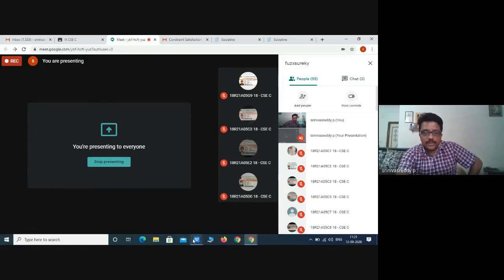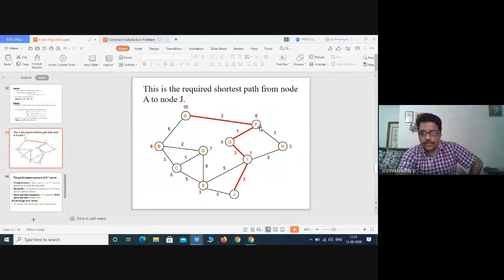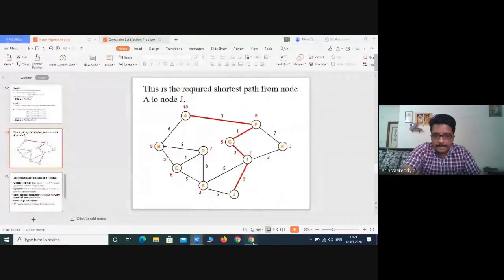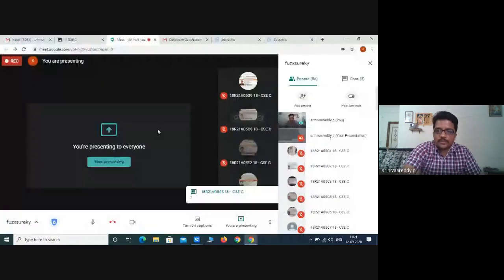Shall I place it again? A to F to H to I. I is the goal node. What is G of n? I'm asking total cost, only the G of n cost. Hope you understood my point, everybody. A to F to H to I, what is the total cost? Make it fast, please. We need to move to the next topic also.